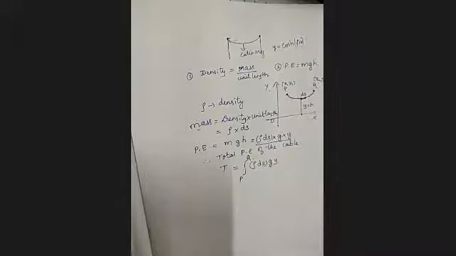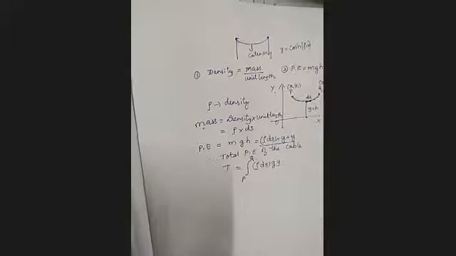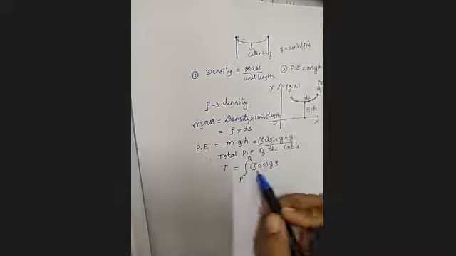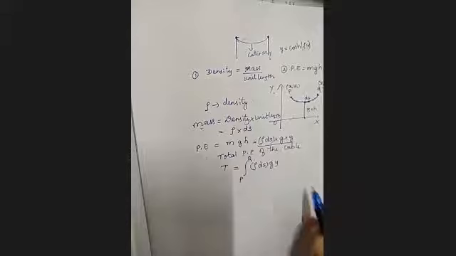From P to Q. But we are aware that this is a functional, no doubt, but here our function should be a function of x, y, y dash.